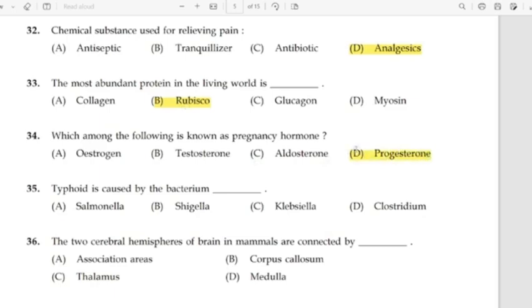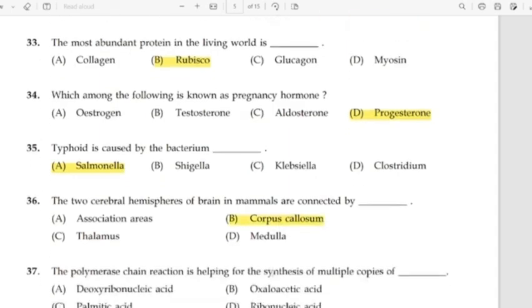35. Typhoid is caused by the bacterium. Correct answer option A, Salmonella. 36. The two cerebral hemispheres of brain in a mammal are connected by. Correct answer option B, corpus callosum.